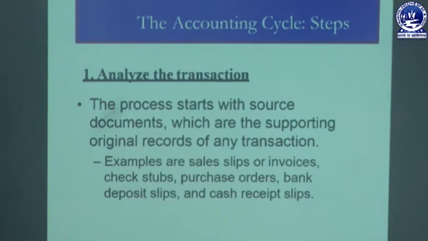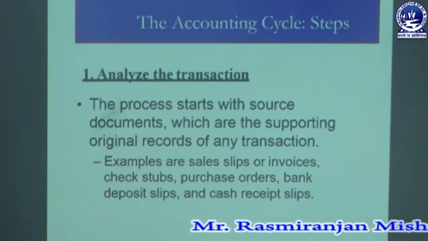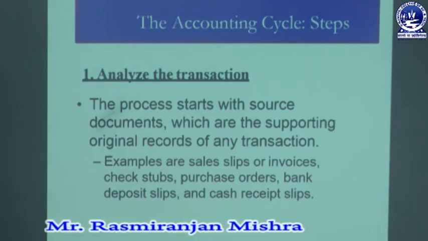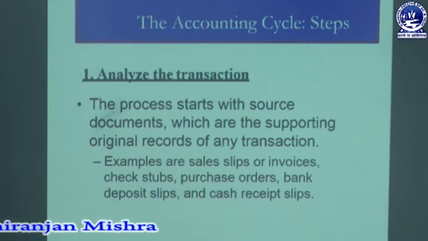So now we will discuss one by one the steps involved in the accounting cycle. The first one is analyze the transaction. The process starts with the source documents, which are the supporting original records of any transaction. For example, sales slips or invoices, check stubs, purchase orders, bank deposit slips or cash receipt slips. So analyzing the transaction indicates that when a transaction affects the business, the business must take it into consideration as having significant importance.